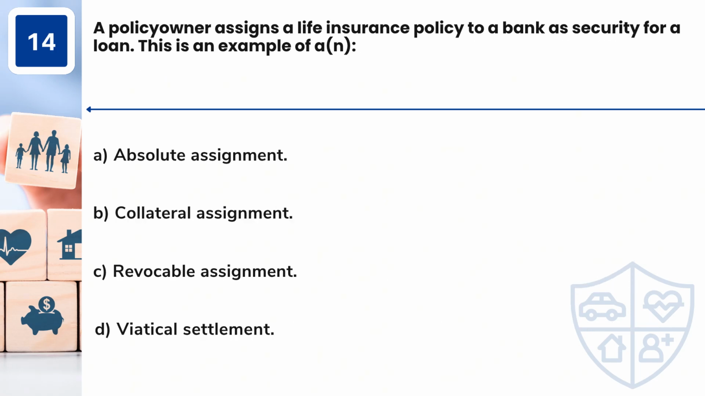Question 14. A policy owner assigns a life insurance policy to a bank as security for a loan. This is an example of A. Absolute assignment. B. Collateral assignment. C. Revocable assignment. D. Viatical settlement.